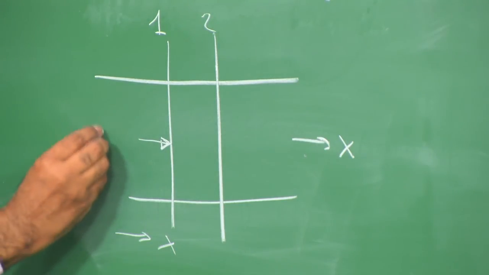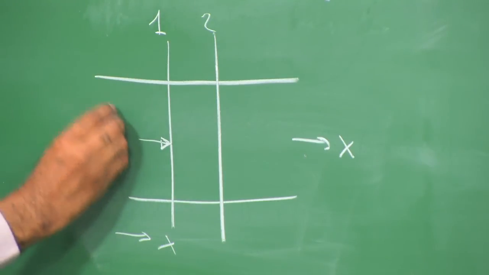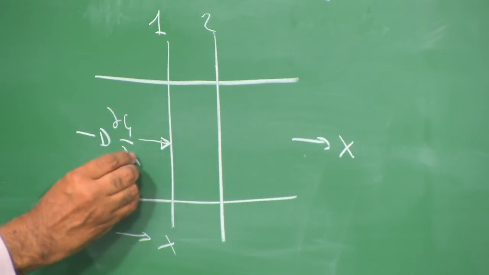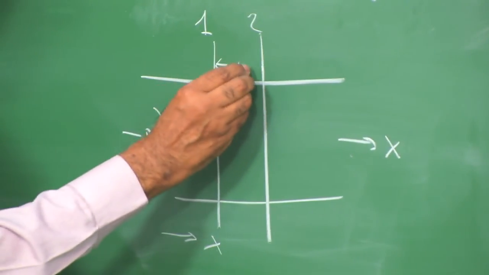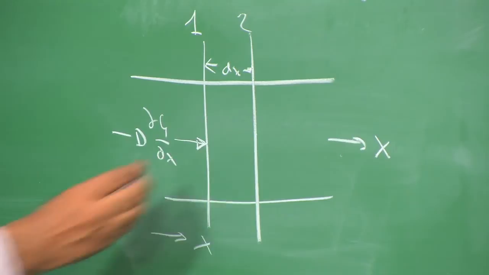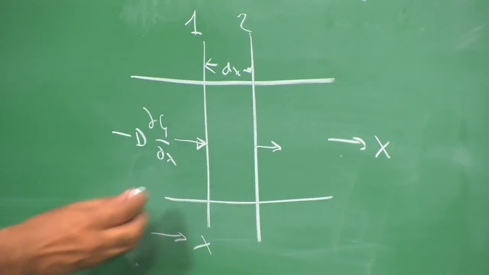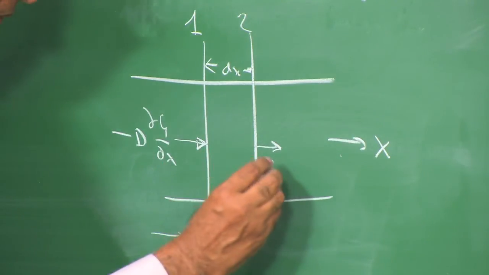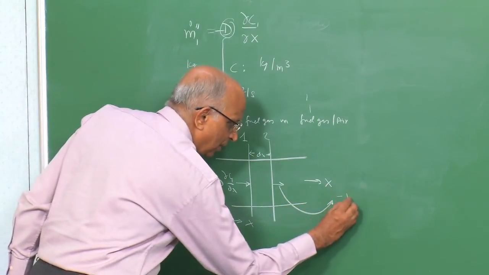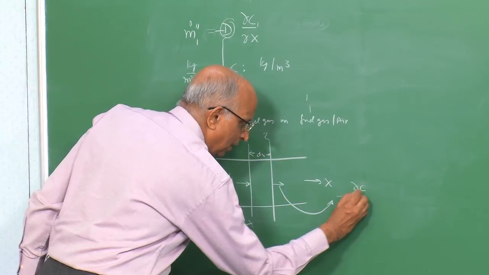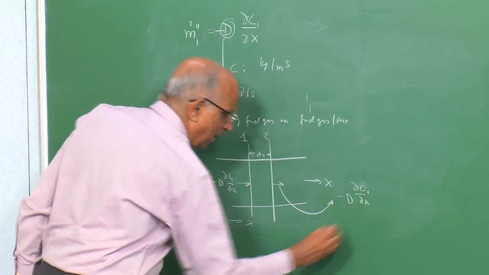Therefore, I have diffusion coefficient into something like dc1 by dx, which is entering section 1. Let us say section 2 is a small distance dx away. The thing which is leaving now is equal to minus D of del c1 by del x.